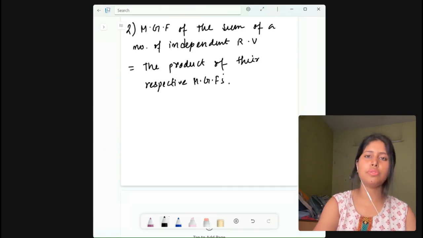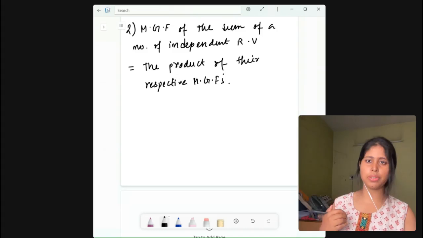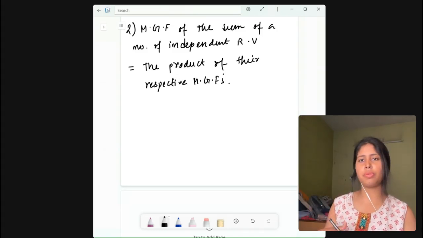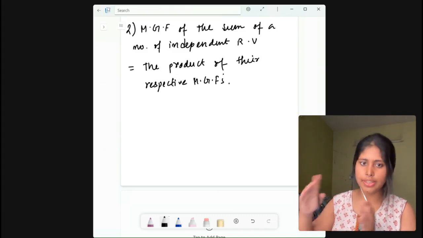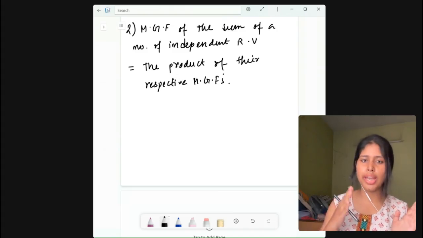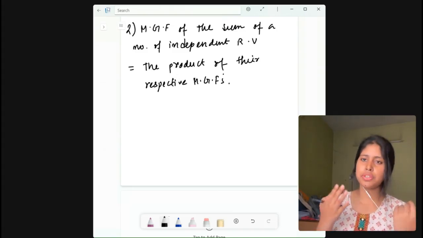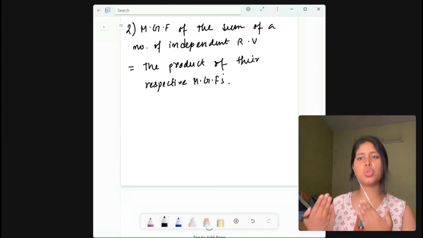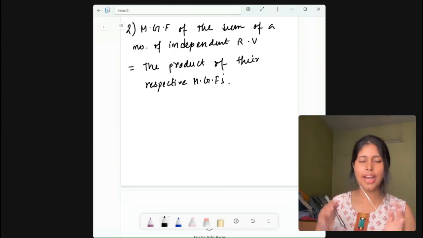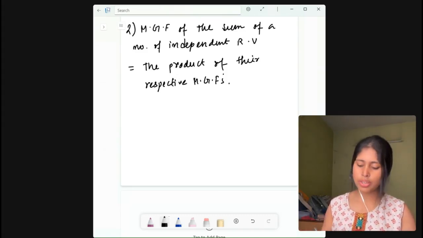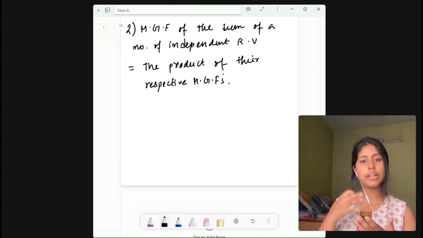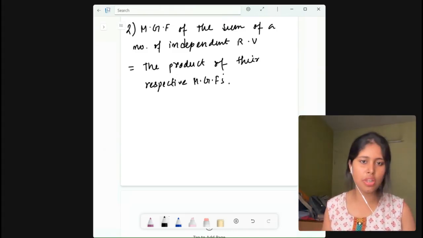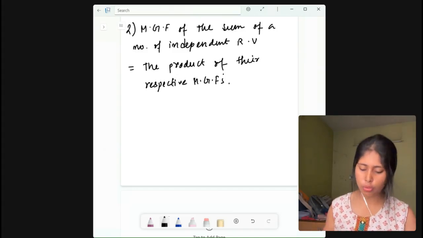If we add these random variables, the MGF of the sum, M_{X1+X2+X3+...+Xn}(t), will be equal to the product of the MGFs of the individual random variables: M_X1(t) times M_X2(t) times M_X3(t), going on till M_Xn(t). So the MGF of the sum of independent random variables is equal to the product of their respective MGFs.